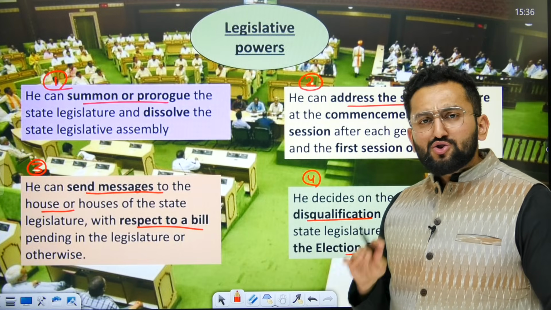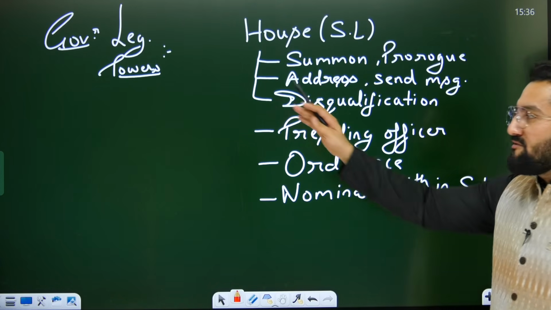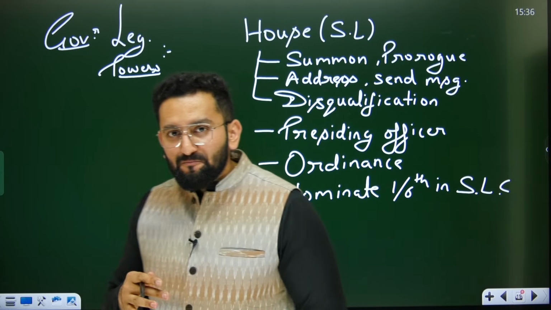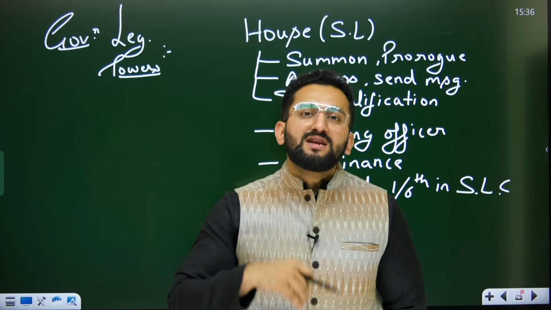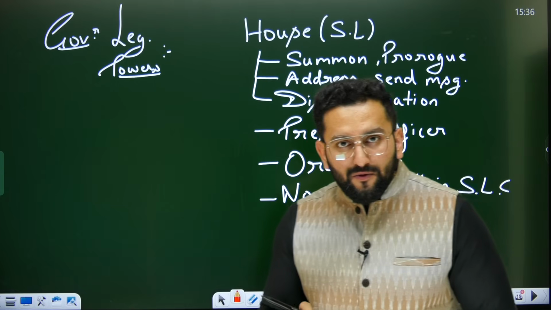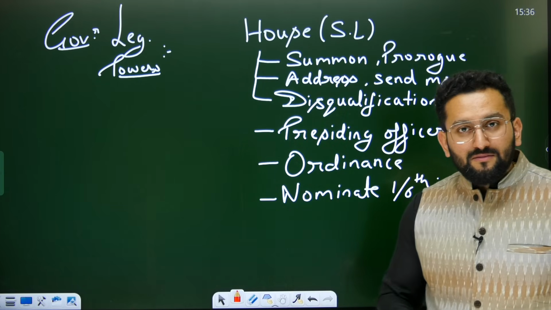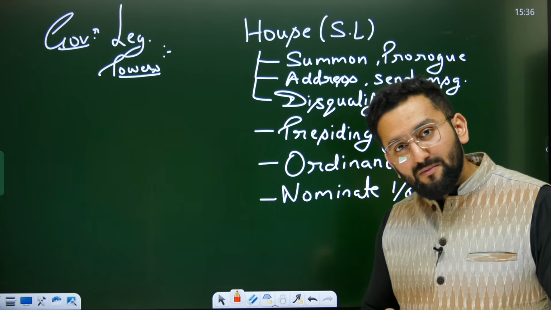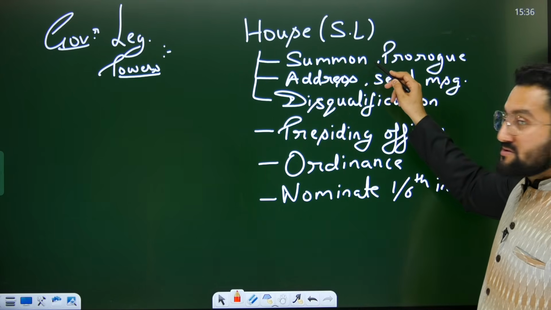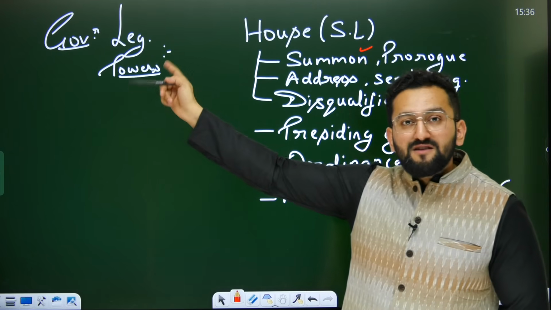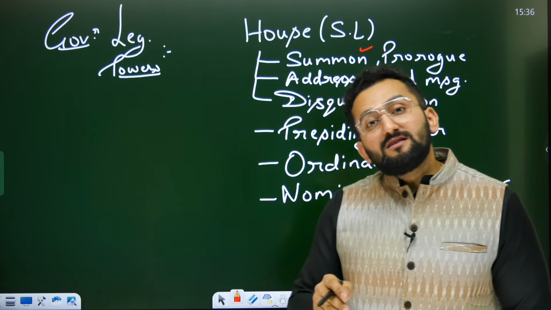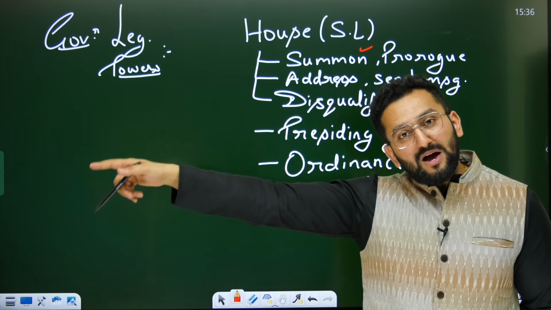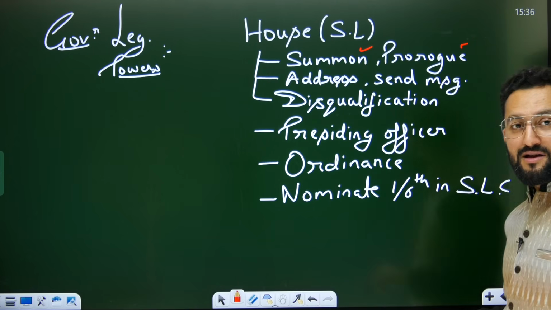Legislative power. So legislative power means power of governor with respect to the house. Whatever happens in the house, in this regard, governor is given certain responsibilities. For example, to call the session. Session will start only when governor summons the session on the recommendation of CM, Council of Ministers. So summoning the session is legislative power of governor. Then governor is there to prorogue the session, same like president is there to summon and prorogue the session of parliament. Prorogue means end the session.